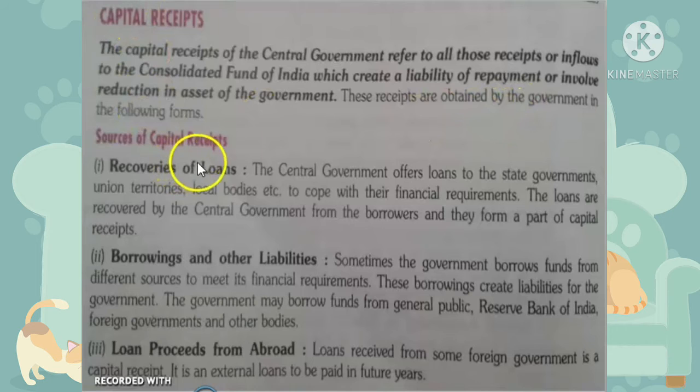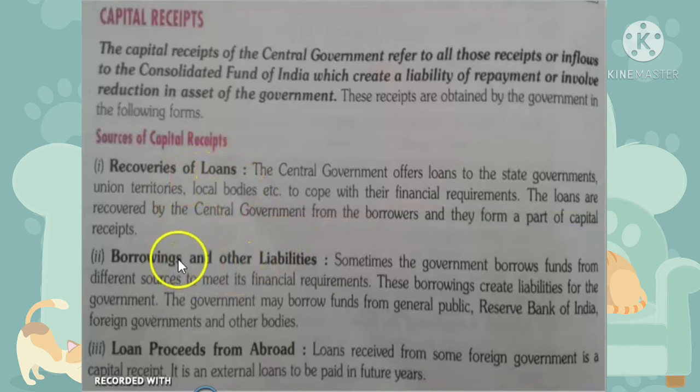The next is sources of capital receipts. We receive capital receipts from the following sources, or they may be called components. First, recovery of loans. The central government offers loans to state governments, union territories and local bodies, etc., to cope with their financial requirements. These loans are recovered by the central government from the borrowers and form a part of capital receipts. That is known as recovery of loans.